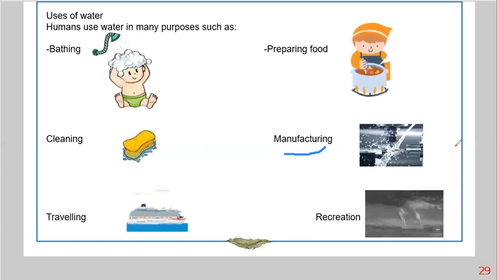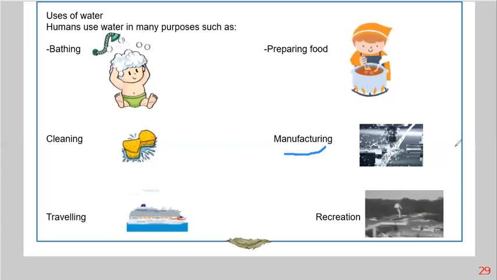Actually, I didn't learn about that in primary 4. Okay, you are learning this with me. So, some factories need water to do some specific work in the factory, okay? And not only to make water bottles. No, we need water in factories for many purposes.